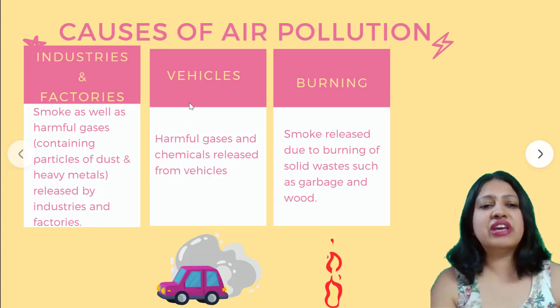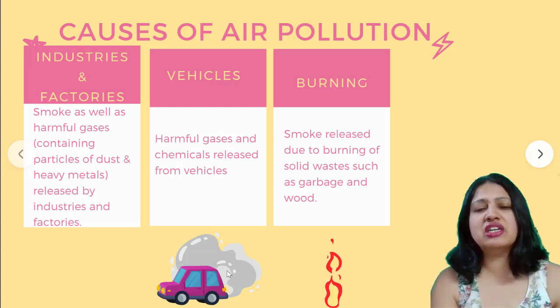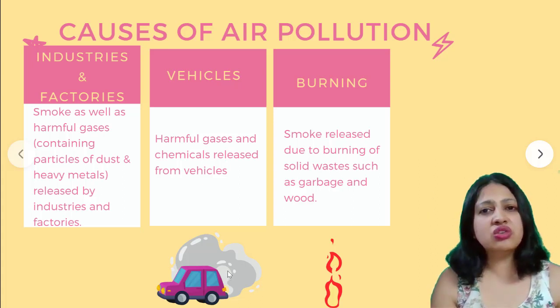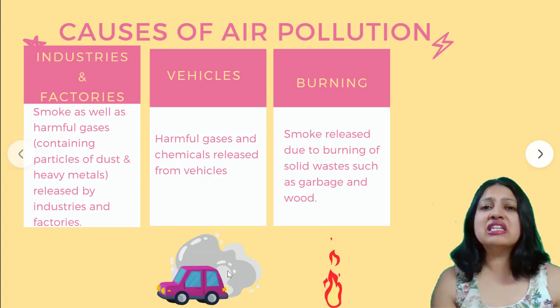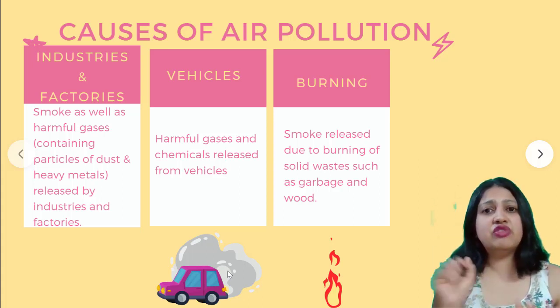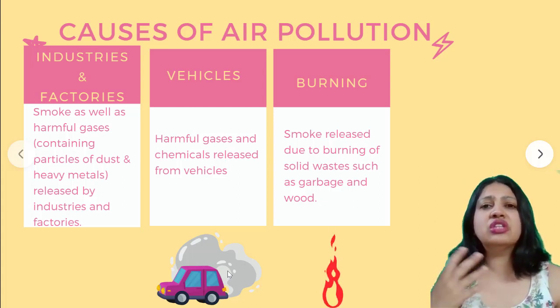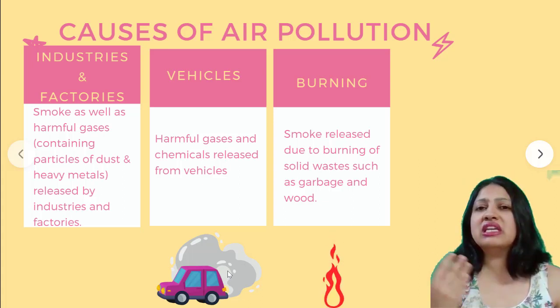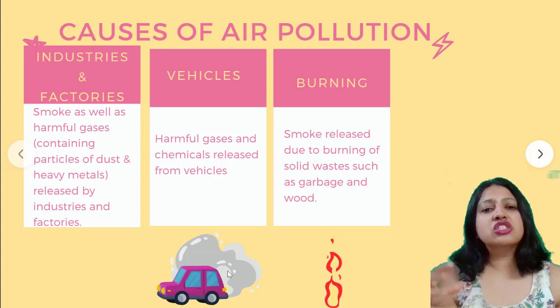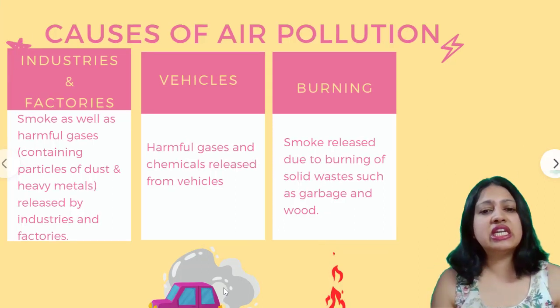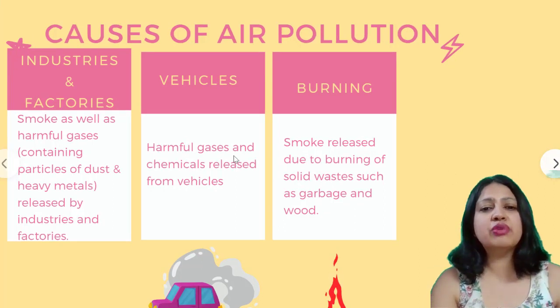The next cause is vehicles. Now, how do vehicles cause air pollution? You can see in this picture here. You might have even seen it on the roads. The vehicles give out so many harmful gases in the form of smoke. These are all released from vehicles, be it a two-wheeler or a four-wheeler. All this gets added to the air and it causes air pollution.